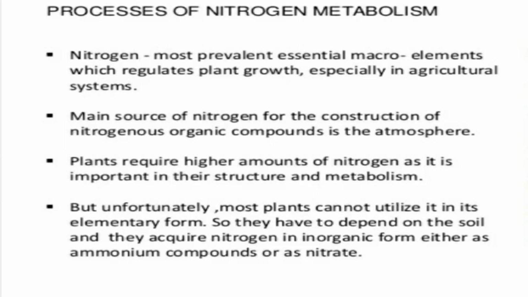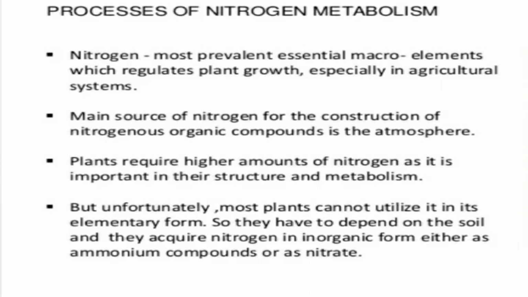The different forms are generally nitrate nitrogen, ammonia nitrogen, organic nitrogen and molecular nitrogen. These are the different combined forms. So there are almost four types of nitrogen sources that plants can utilize in combined forms.